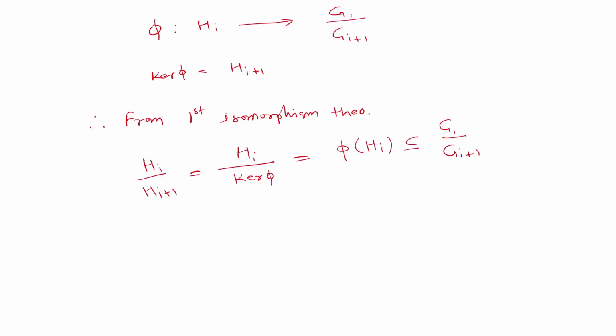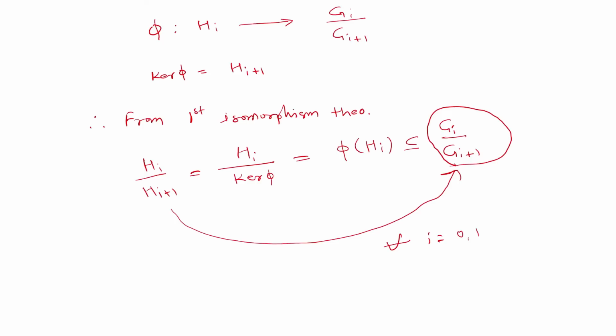So we can say this Hi by Hi plus 1 will be a subgroup of Gi by Gi plus 1, and this result is valid for all i starting from 0, 1, 2, up to n minus 1. And therefore, due to